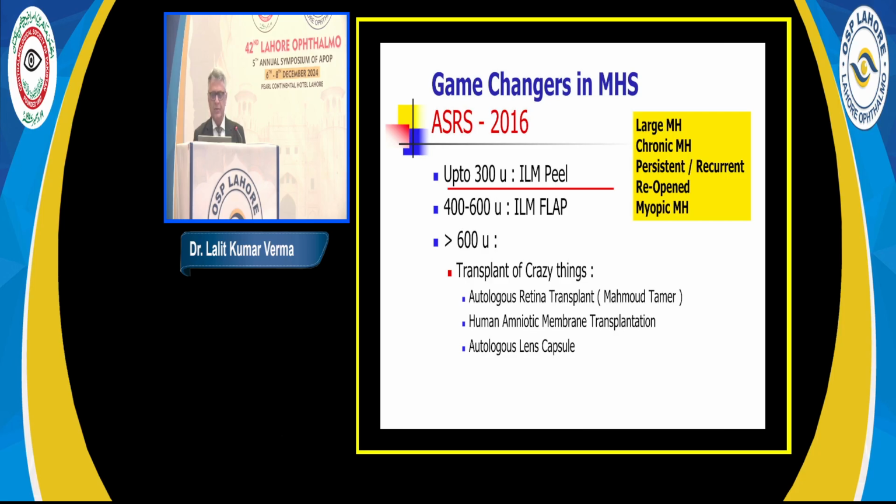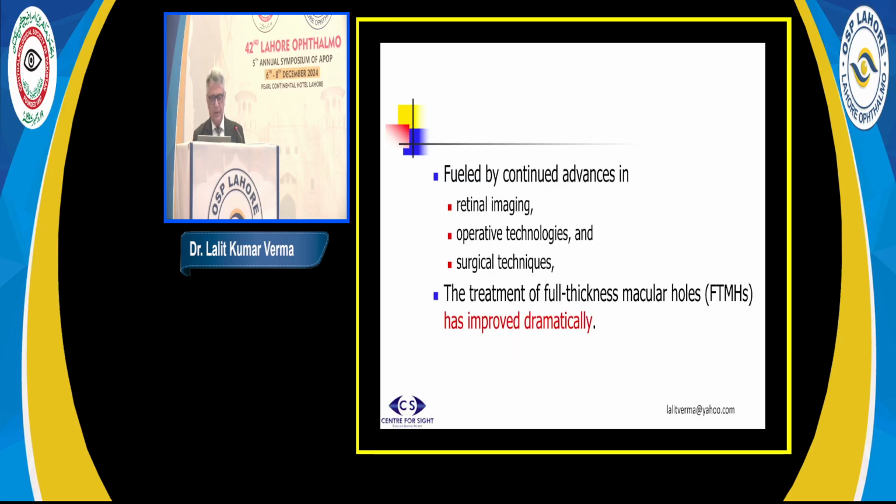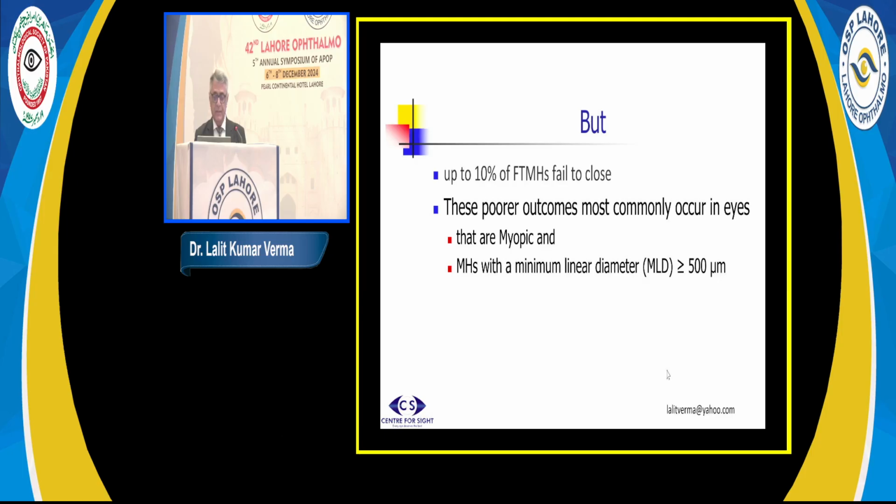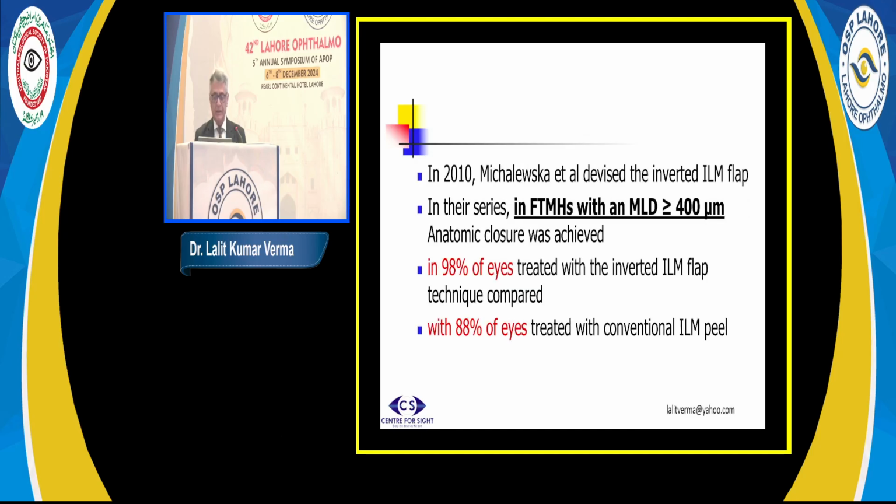So patients who have, like in the yellow box I have written, large macular holes, chronic macular holes, or persistent or reopened macular holes, or macular hole in a myopia, flap surgery is more preferable. So what has more recently happened, although success rate has improved dramatically, and even with the coming of this flap, you see 2 lines improvement in more than 70% of these patients. But patients who are highly myopic or who have diameter more than 500, this success rate is not as great.